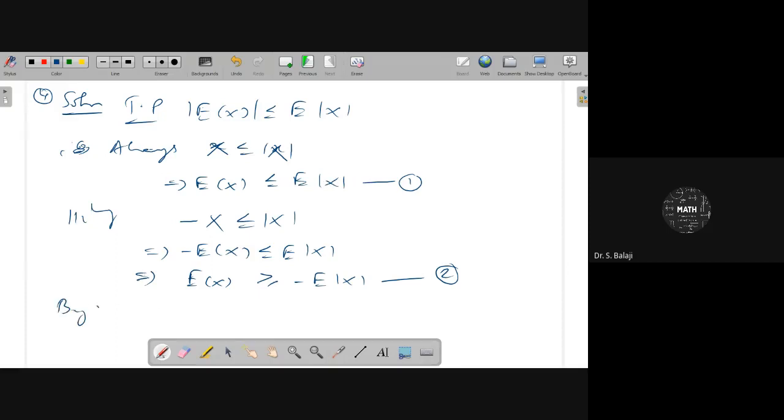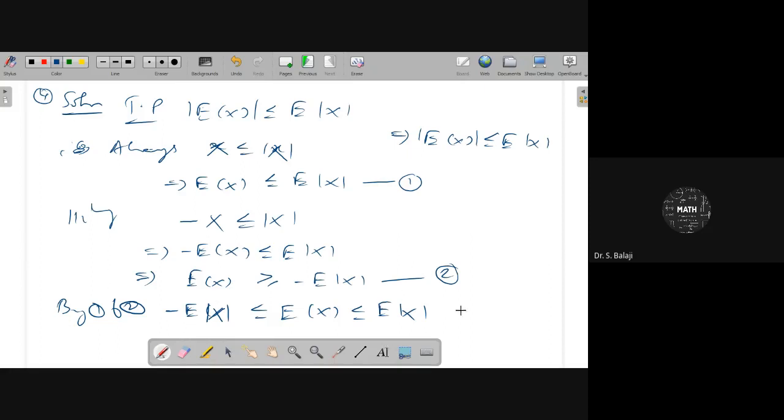By combining 1 and 2, minus E of mod x is less than or equal to E of x, and E of x is less than or equal to E of mod x. It is like minus a less than or equal to x less than or equal to a in that manner here. Therefore, we can get mod E of x less than or equal to E of mod x.